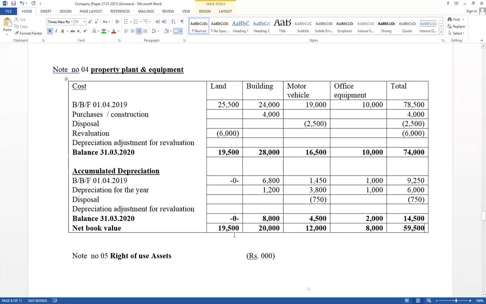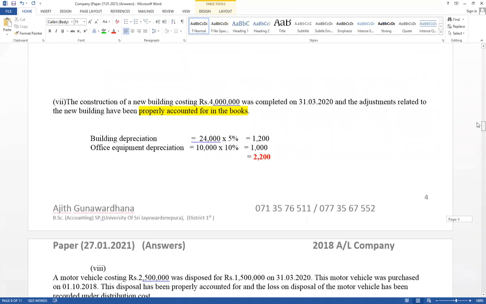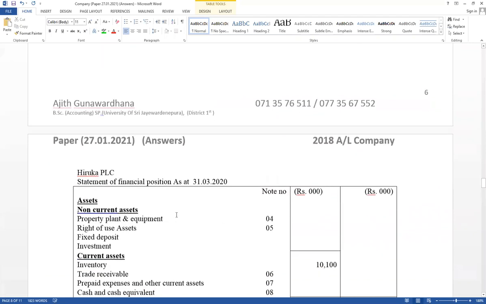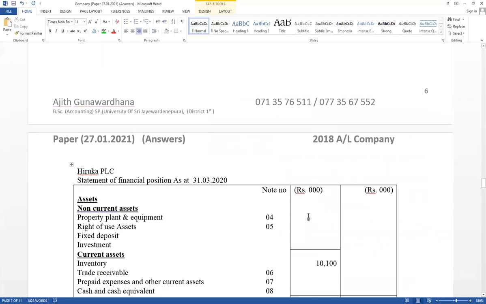Therefore, the total amount here equals 59,500. This is the value that should be included in the financial position as property, plant and equipment. That value should be included under non-current assets in the financial position, property, plant and equipment, 59,500.